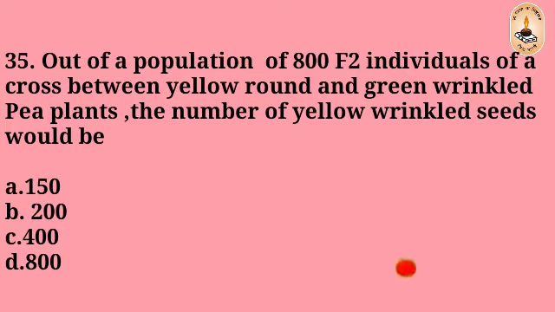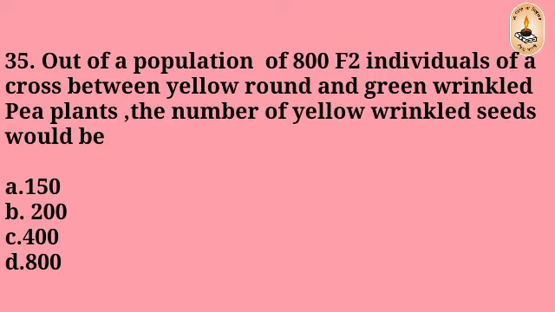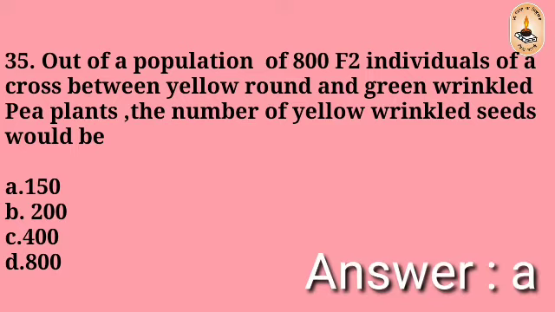Question number 35. Out of a population of 800 F2 individuals of a cross between yellow round and green wrinkled pea plants, the number of yellow wrinkled seeds would be 150, 200, 400, 800. The right answer is A, 150.